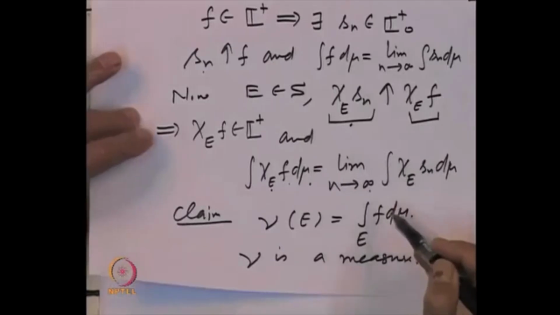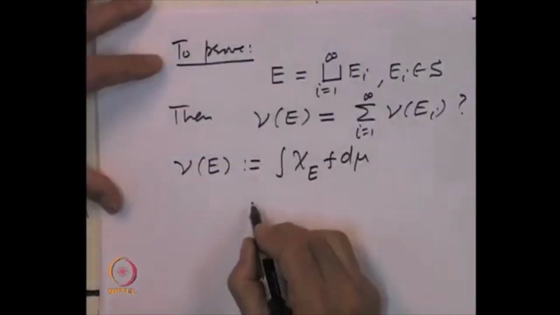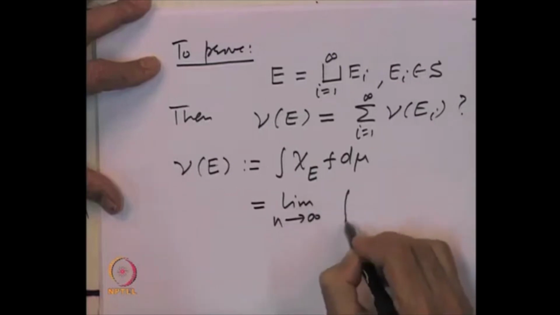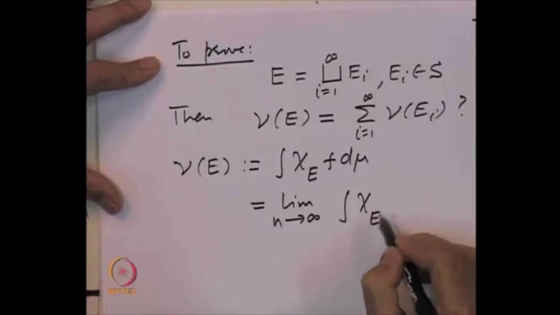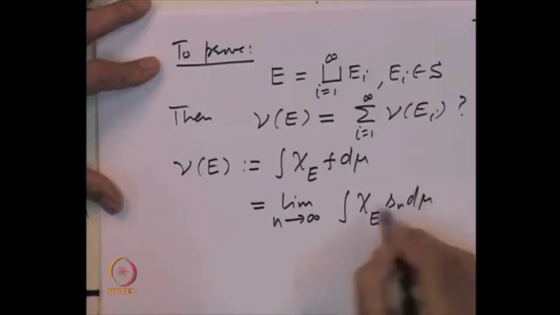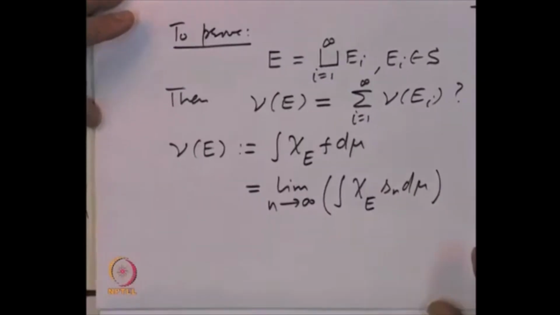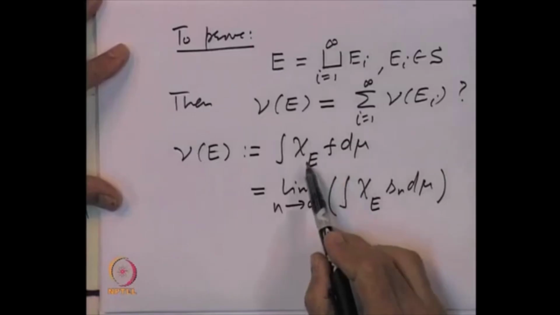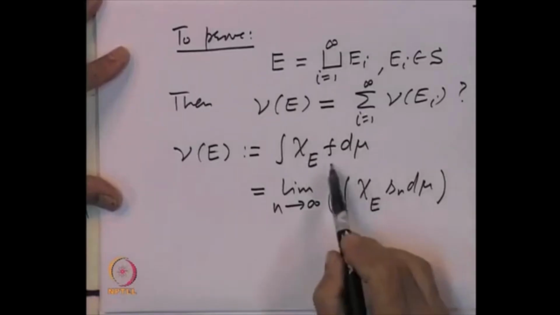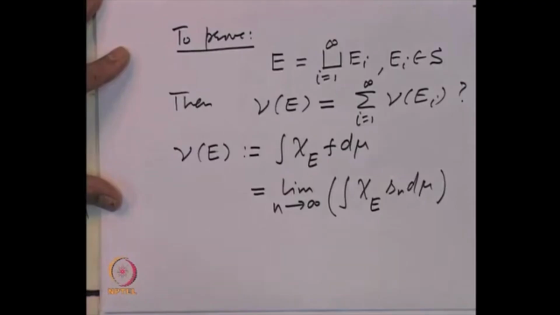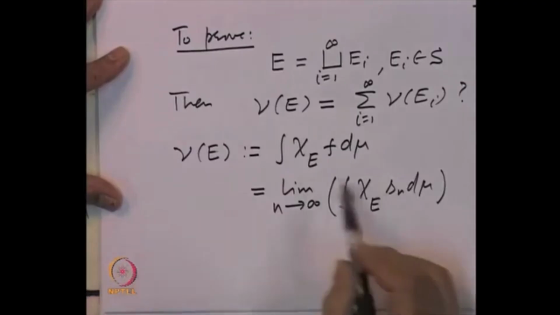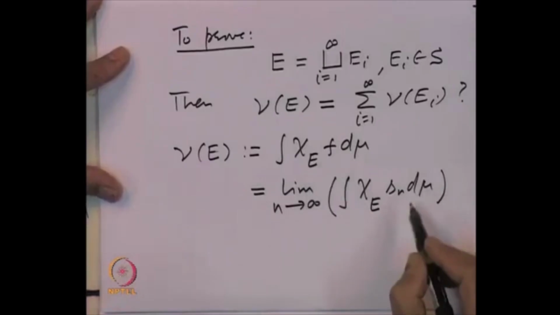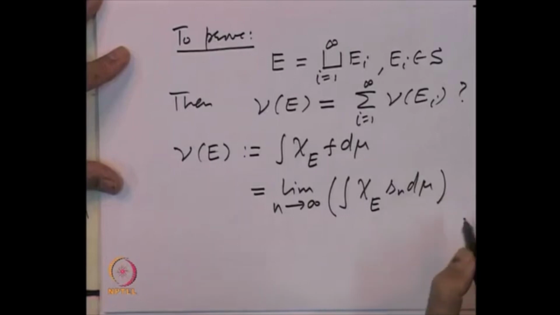So, the indicator function of E times S n will increase to the indicator function of E times f. Hence, the integral of the indicator function of E times f is nothing but the limit of the integrals of the indicator function of E times S n d mu.